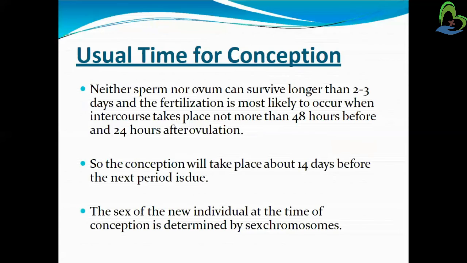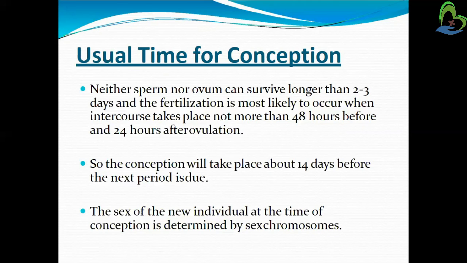Next, the usual time for conception. Which is the preferable time for the conception period? Neither sperm nor ovum can survive longer than 2 to 3 days. Conception is most likely to occur when intercourse takes place not more than 48 hours before and 24 hours after ovulation. Conception will take place about 14 days before the next period is due, so the exact time for conception is 14 days before the next period.